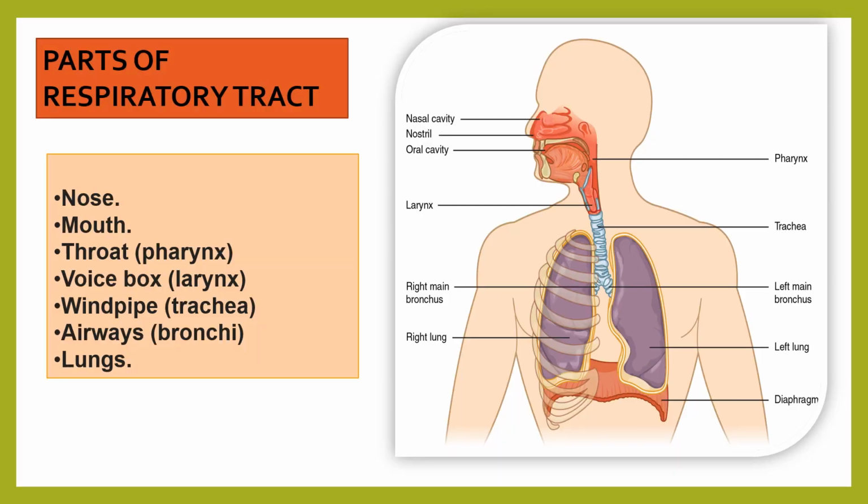Now the next question is, what are the different parts of the respiratory tract? First one is nose, mouth, throat or pharynx, voice box or larynx, windpipe or trachea, airways or bronchi, and lungs. You see the diagram here: nasal cavity, nostril, oral cavity, pharynx, larynx, trachea, right and left main bronchus, right lung, left lung, and diaphragm has been shown.